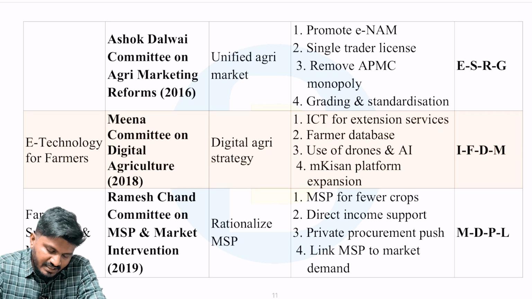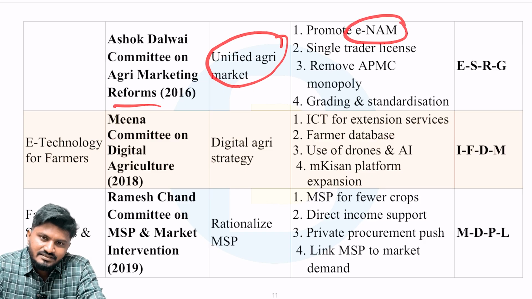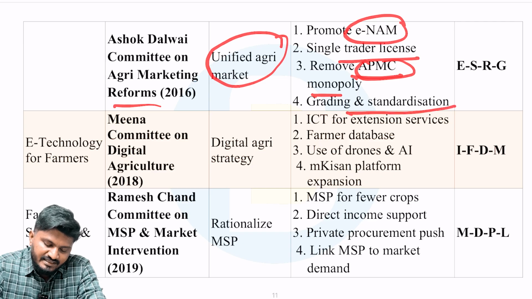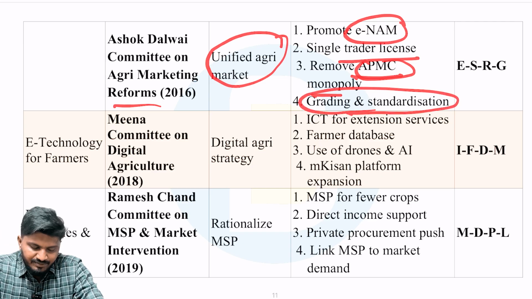Okay. Next is again Ashok Dalwai committee on marketing reforms 2016. The aim was unified agri marketing. So the recommendations were promotion of the e-national agriculture marketing or e-NAM portal, single trader license, removing APMC monopoly, and grading and standardization. Okay, all these recommendations are provided by Ashok Dalwai committee.